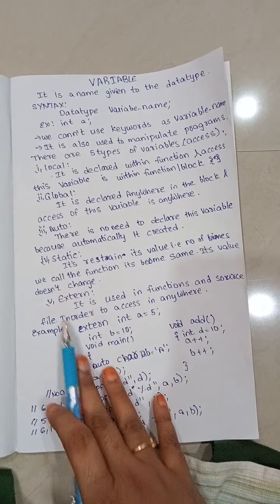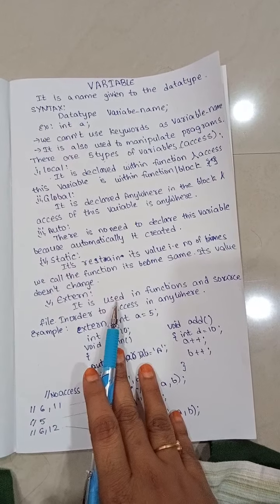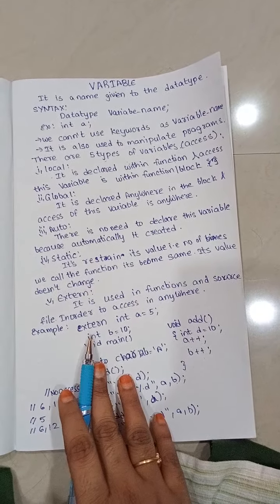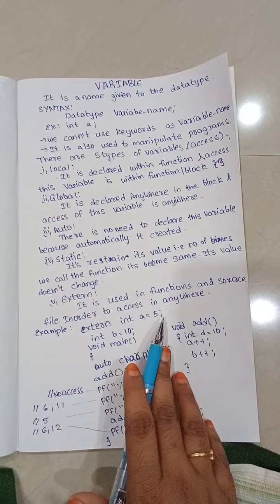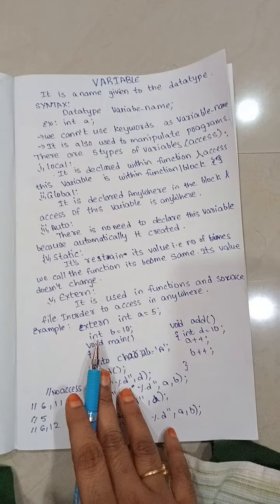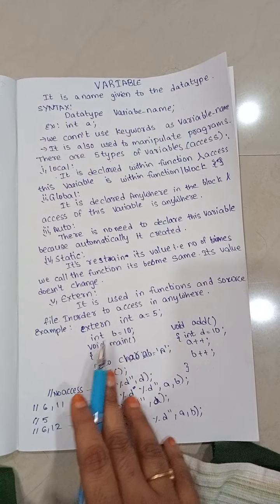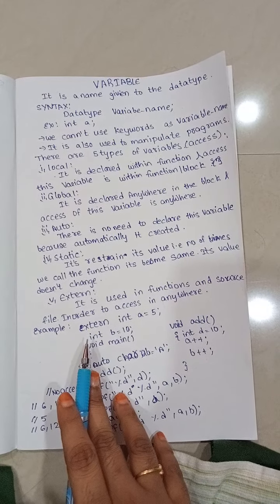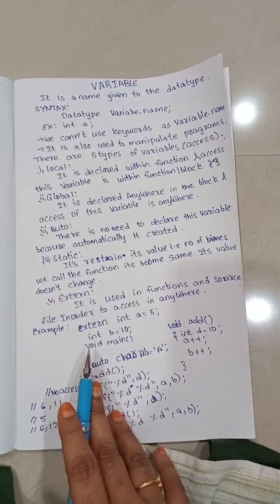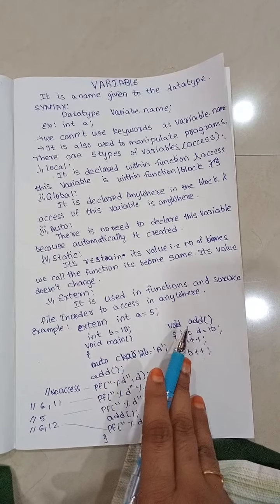Let us consider an example for all those variables. Here we are declaring the variable extern int a equal to 5. Next, we are declaring one global variable, int b equal to 10. There is no need to specify a keyword for global and auto variables. They are created by default.